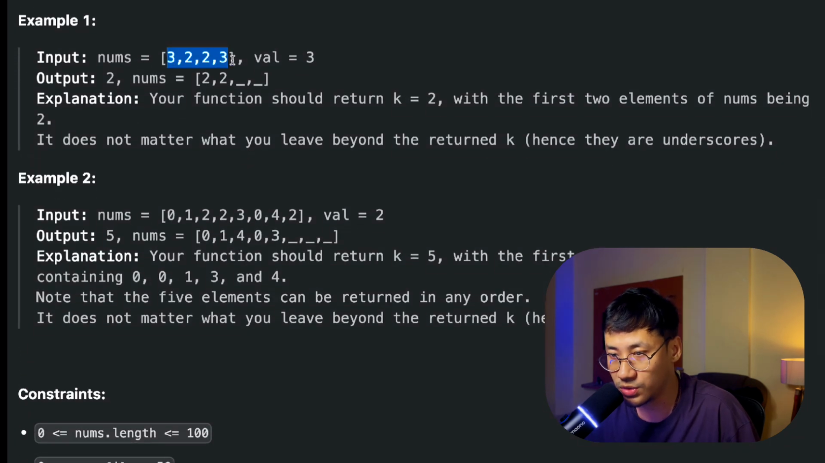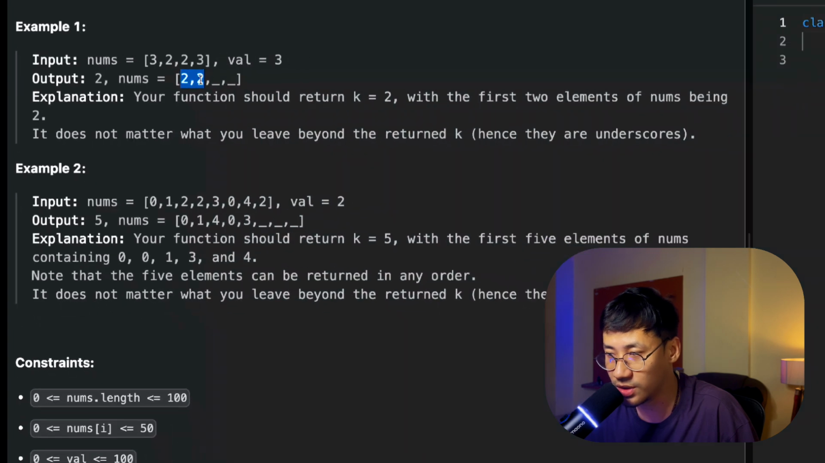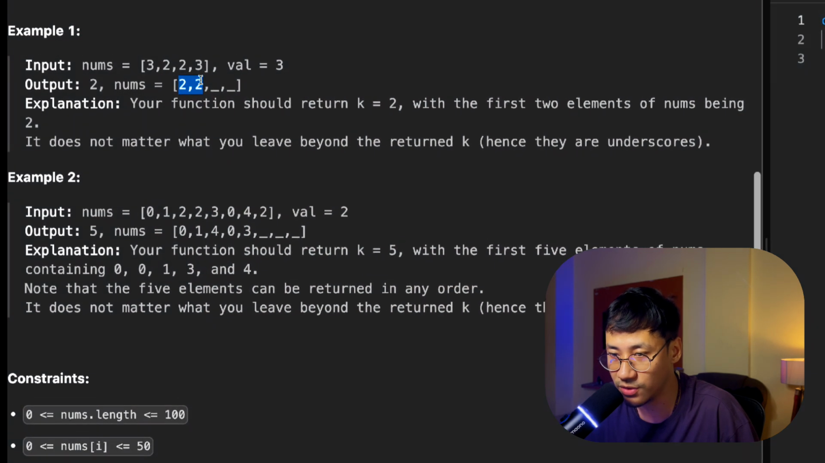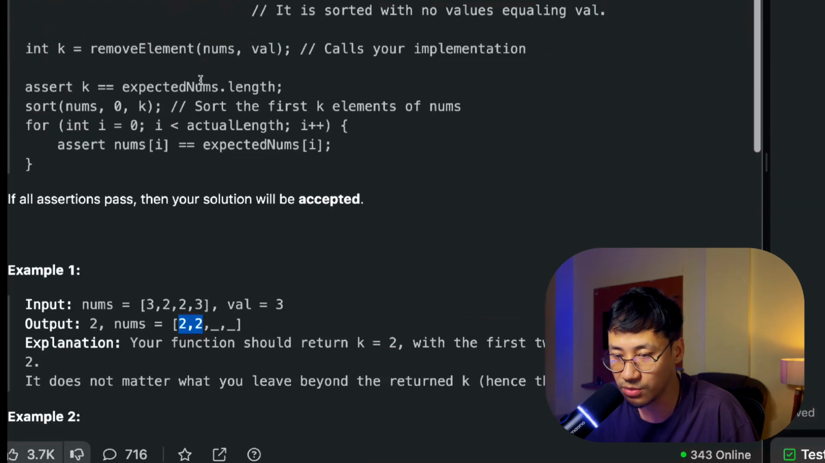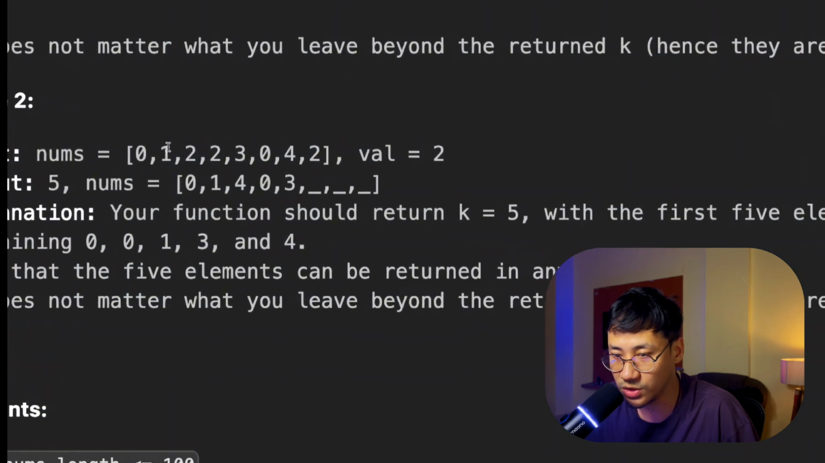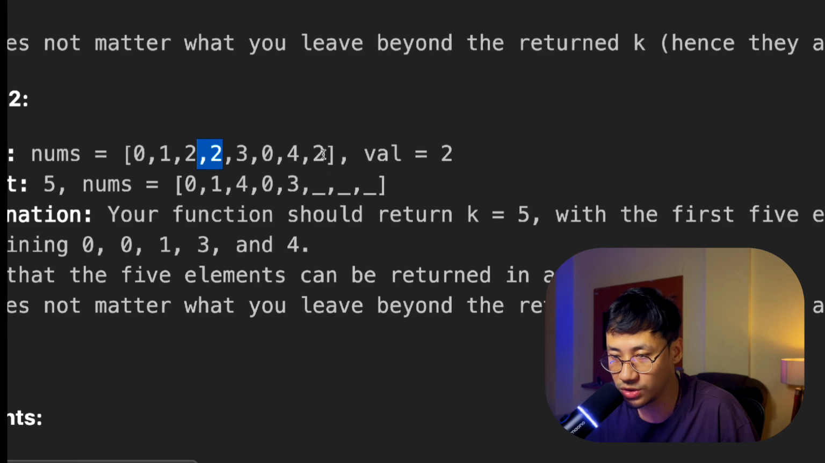Let's say 2, 2, 3 are there, and you need to remove all the 3s. After removing all the 3s, you should return k equal to 2, because only 2 elements are left, the first 2 elements of nums. It does not matter what you leave behind. It is similar to the last question. Here, after removing all 2s, you need to keep all the other values as they are.